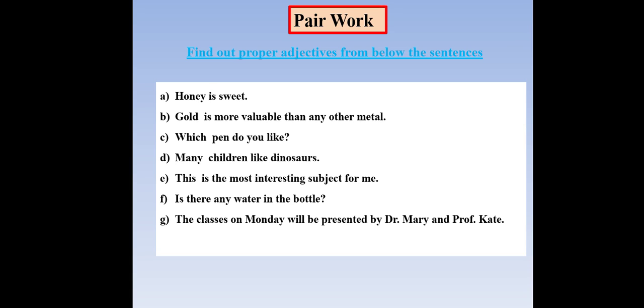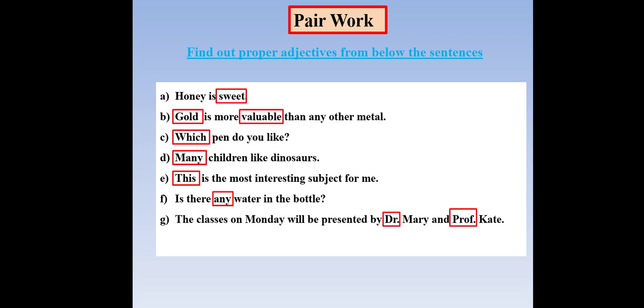Okay, dear learners, you have to find out the proper adjectives from the below sentences. The utterances which I have shown to you, you have to find out which adjectives are used in the sentences. In this word is this type of adjective, in that word is another type of adjective. You have to specifically find out the words on your own. Okay, dear learners, let's go.